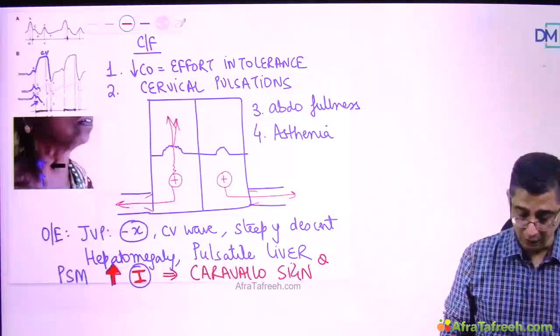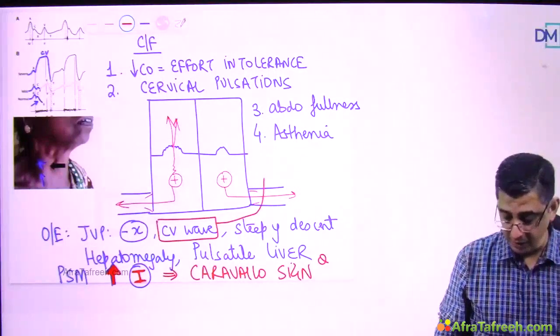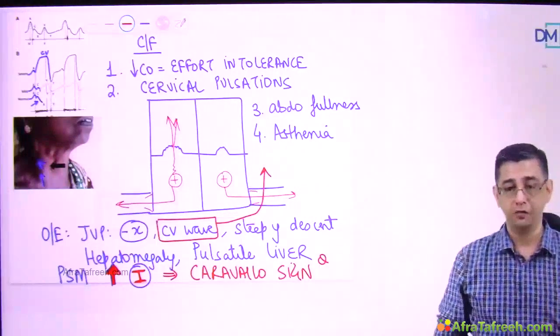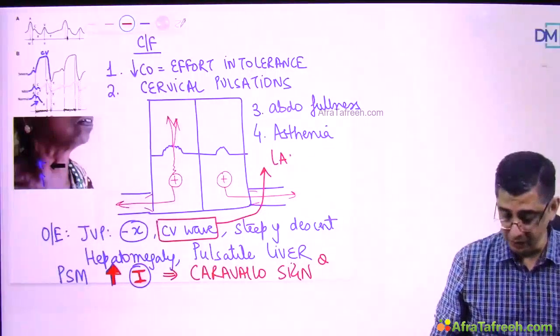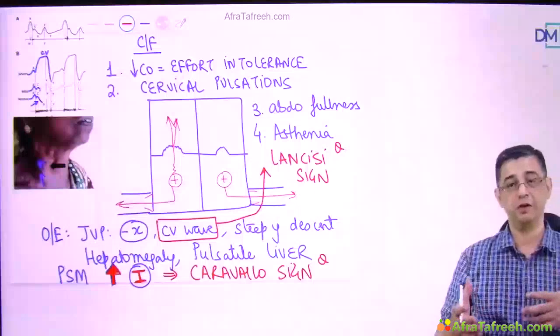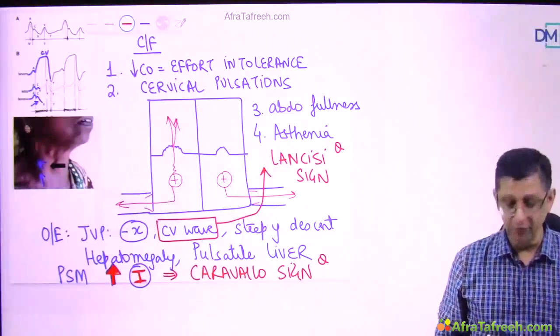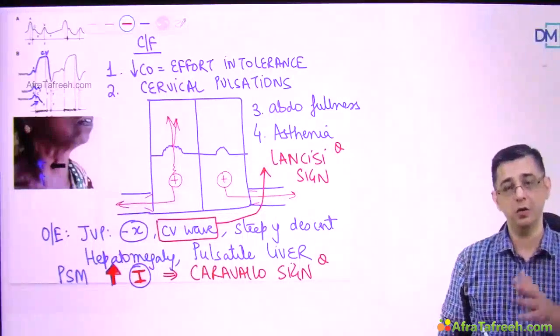From the exam perspective, I want you to remember mainly the CV wave which is present in this patient, and the technical name for the CV wave in the patient is Lancisi sign. So from the entrance exam perspective, I want you to remember Lancisi sign, which is specific for tricuspid regurgitation, the CV wave. And yeah, in university they can definitely talk about Carvallo sign, which is how you differentiate MR from a TR.